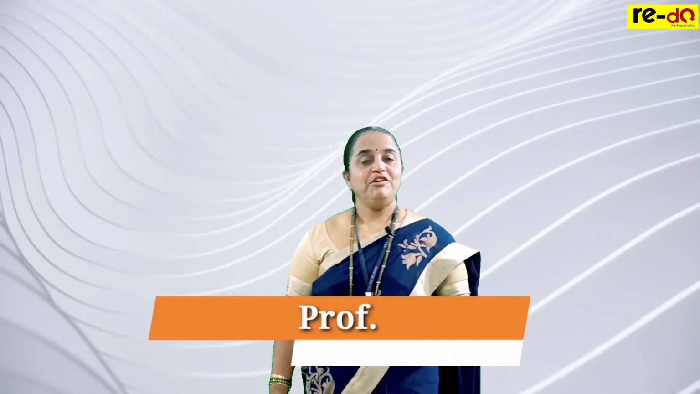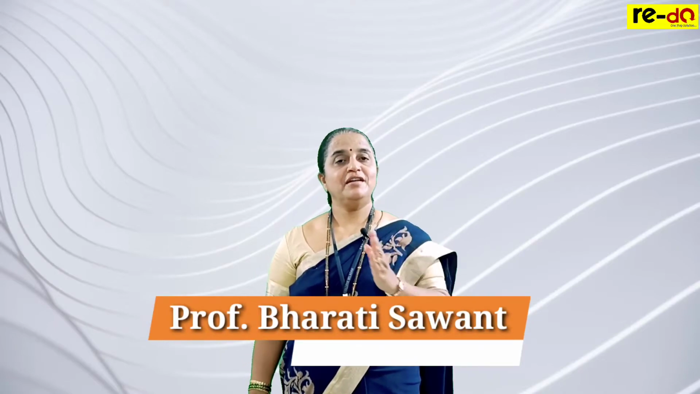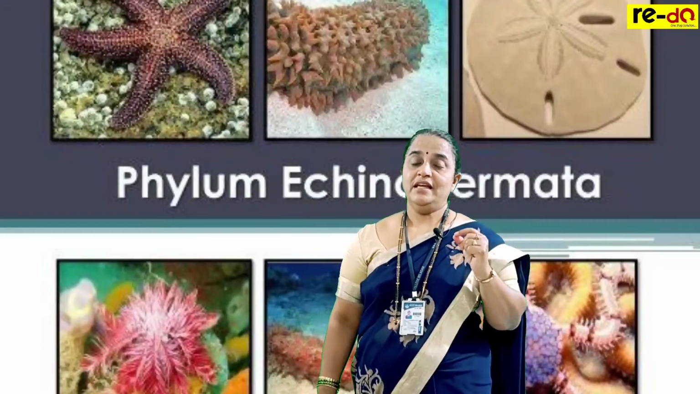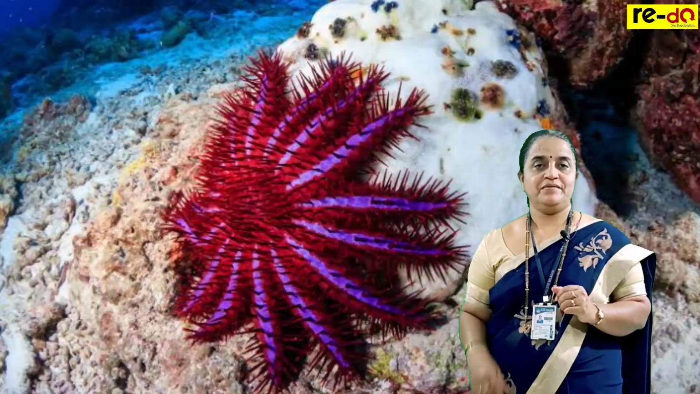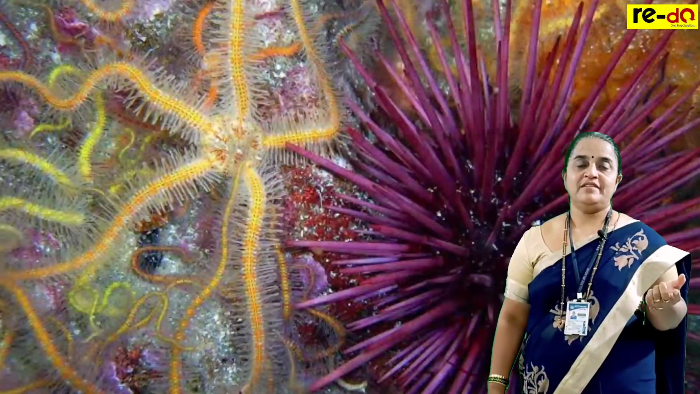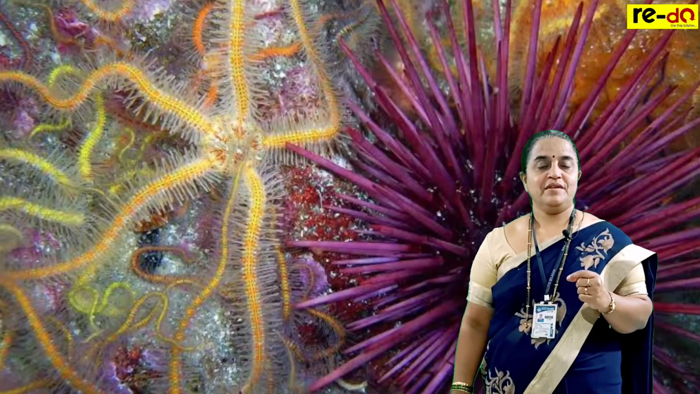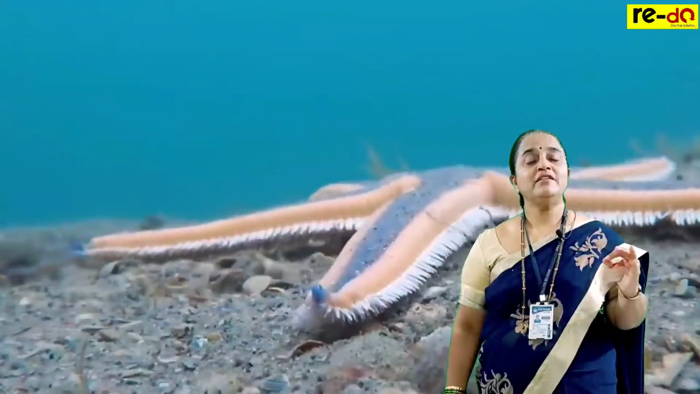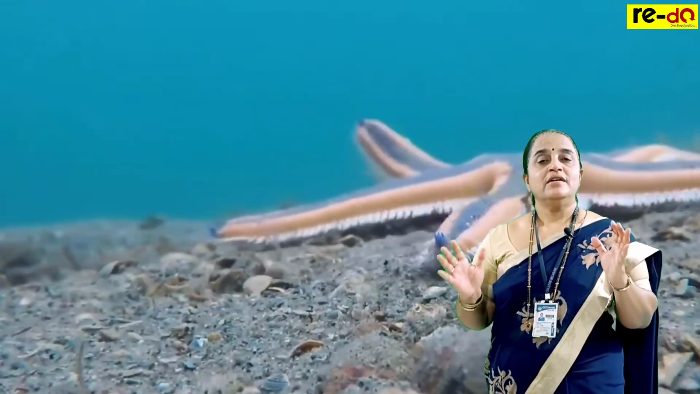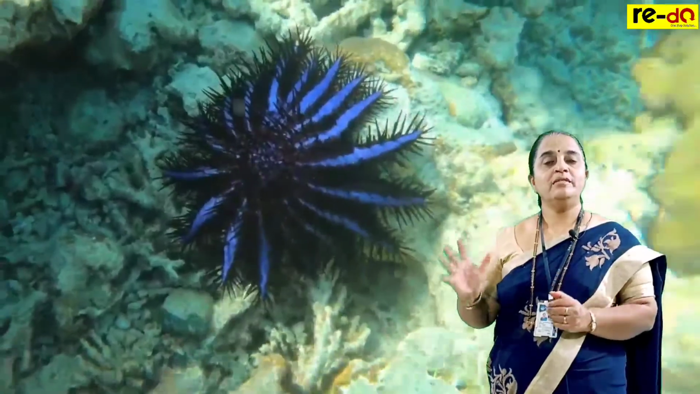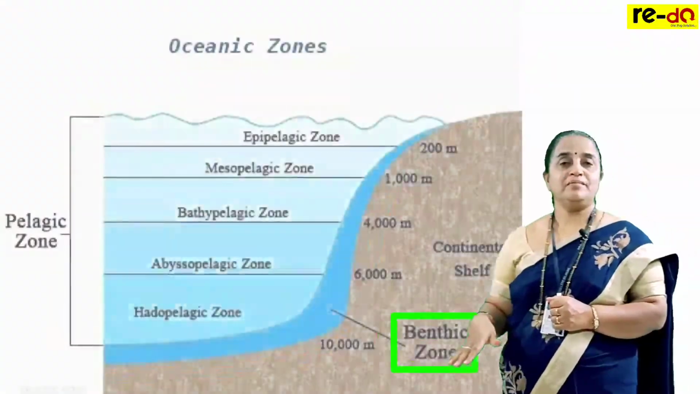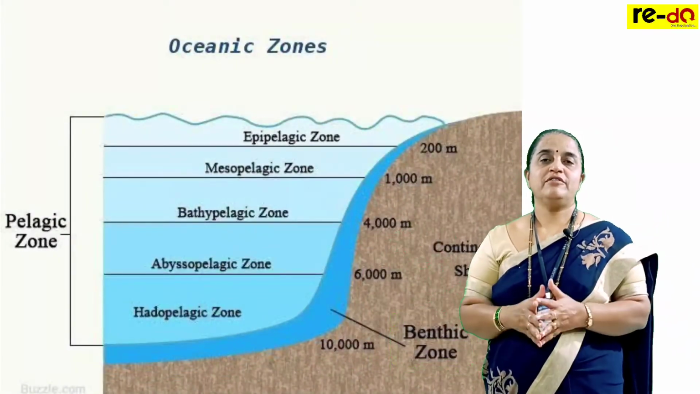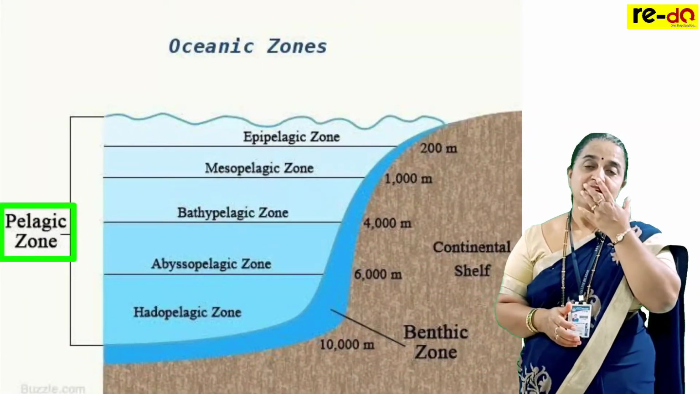Hello students, we are in phylum number 9. The phylum name is Echinodermata. Echinus means spines, and derm means layer or skin. Spiny-skinned animals belong to this phylum. It is an exclusively marine phylum, meaning the animals are found only in marine water. Most of them are benthic, present at the bottom. They can also float on the water surface, so we call them pelagic.